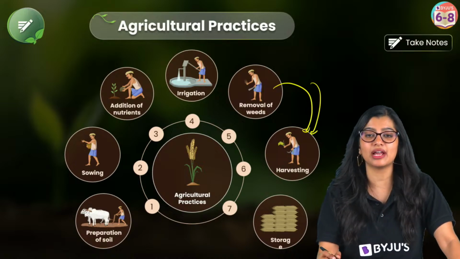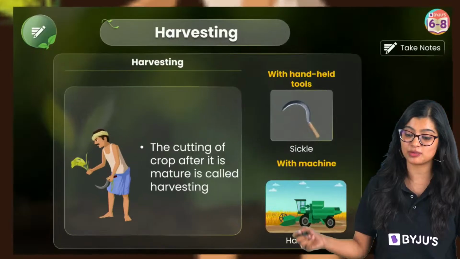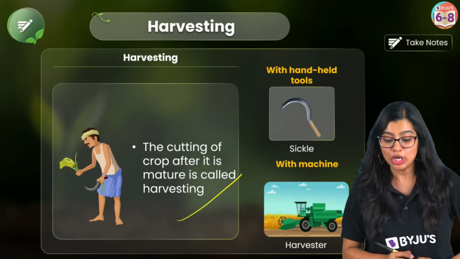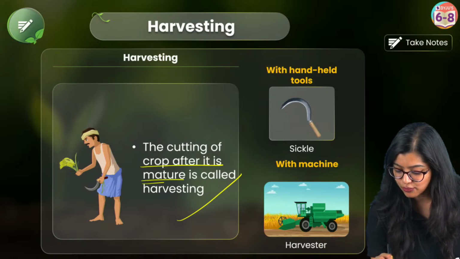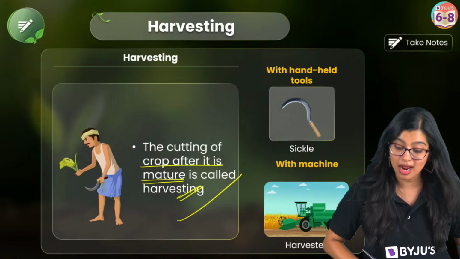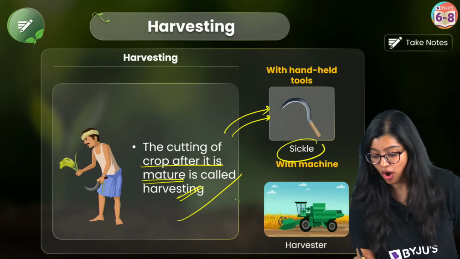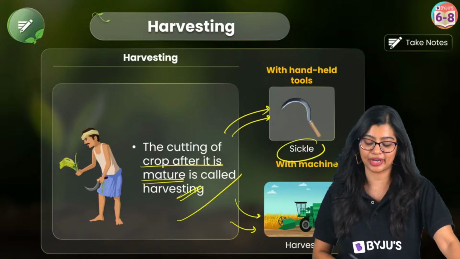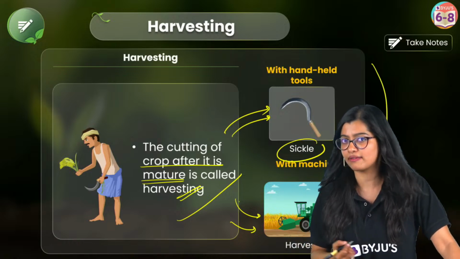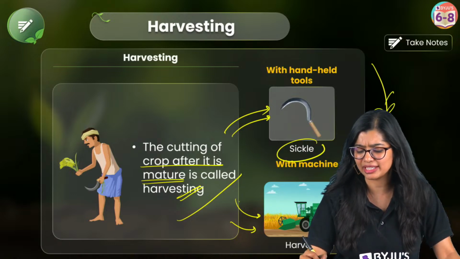Now, of course, once I've done all of this, I will wait for my crops to grow patiently. And once my crop has matured and it is fully ready, I will cut my crops. So the cutting of crops after they are fully mature is what we call harvesting. Now, how can I harvest? I can harvest using tools like a sickle, or I can use a harvester, right? Now, once it is harvested, let's assume I harvest a wheat plant.